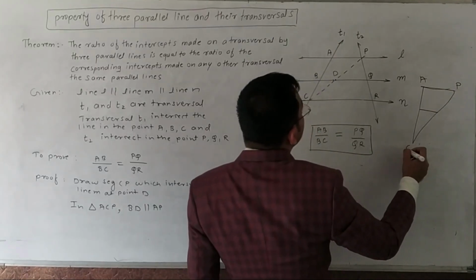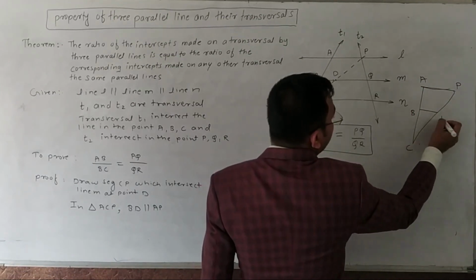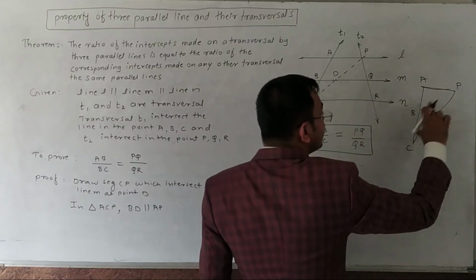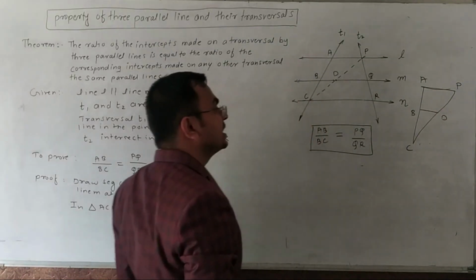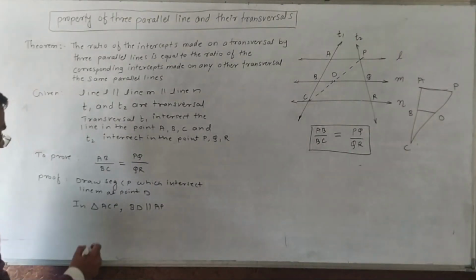In triangle ACP, BD parallel to AP, so by the basic proportionality theorem, AB upon BC is equal to PD upon CD. It is an inverted triangle actually.